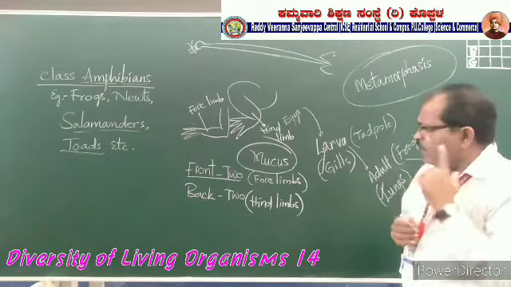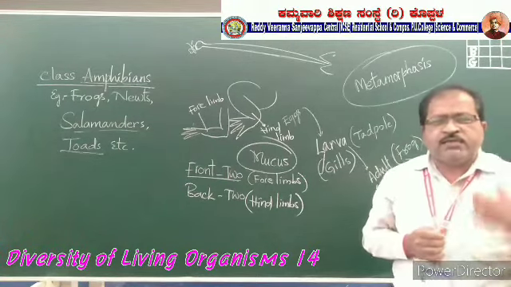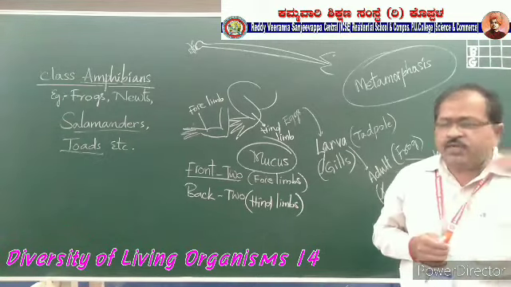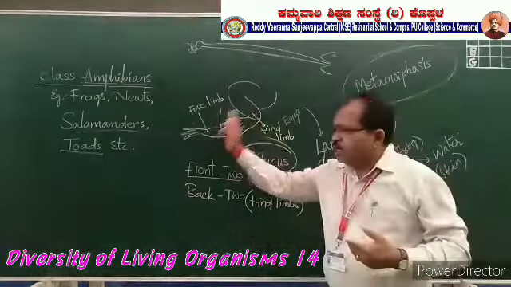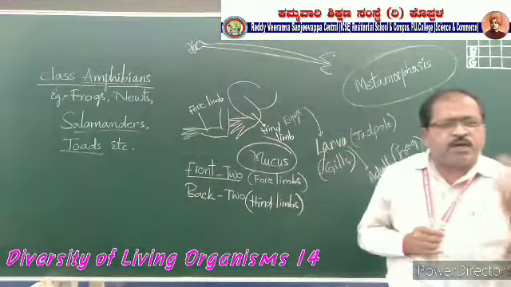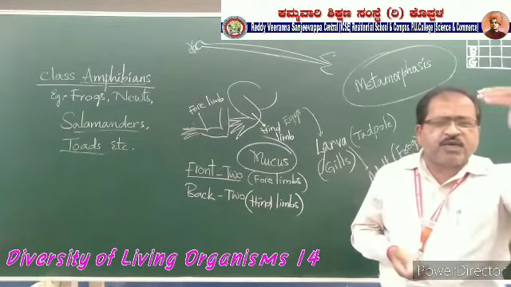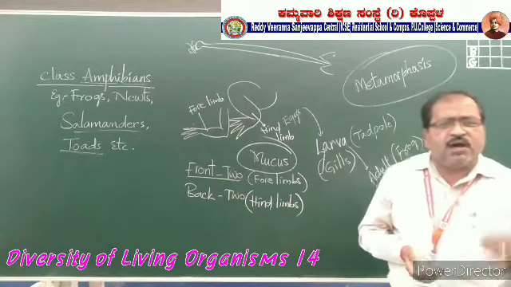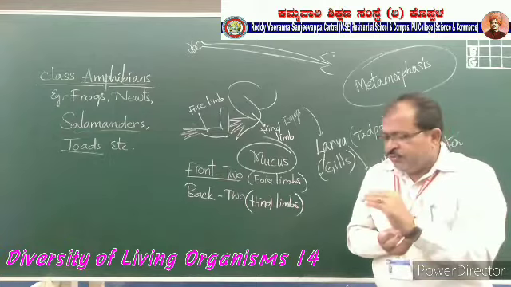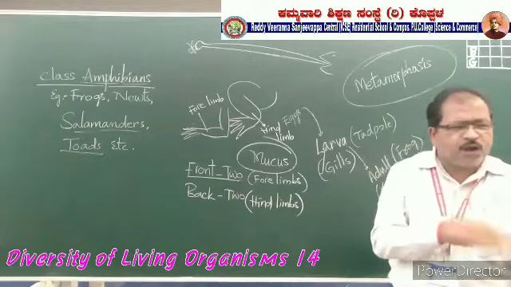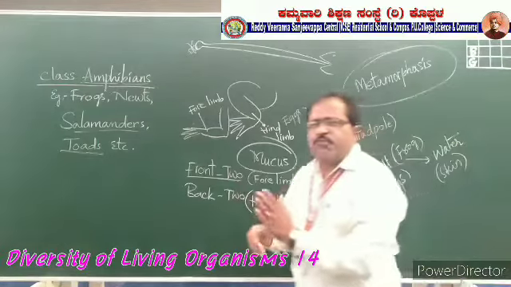And frogs cannot walk. Remember, they can jump, they can leap from one place to another place by using these limbs. When it comes to reproduction, they always follow sexual reproduction, because these are unisexual organisms. Male frogs are separate and female frogs are separate.